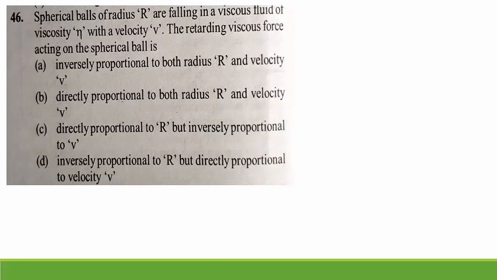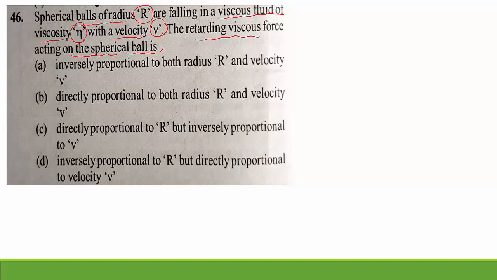46th question. Spherical balls of radius r are falling in a viscous fluid of viscosity eta with velocity v. The retarding viscous force acting on the spherical ball is? The radius, viscosity and velocity are given.